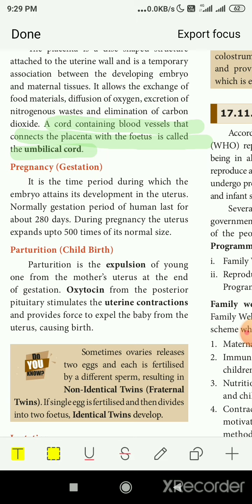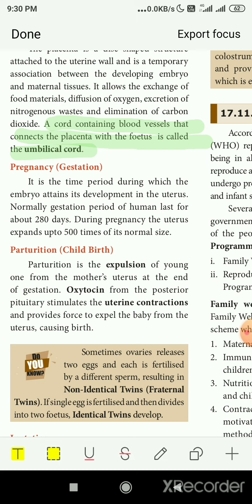Parturition is the expulsion of the young one from the mother's uterus at the end of gestation. When these 280 days are completed and the embryo has attained its maturity or completed its growth inside, childbirth takes place. After that full period is over, the child will get expelled from the mother. Oxytocin from the posterior pituitary stimulates the uterine contraction and provides the force to expel the baby from the uterus, causing the birth.